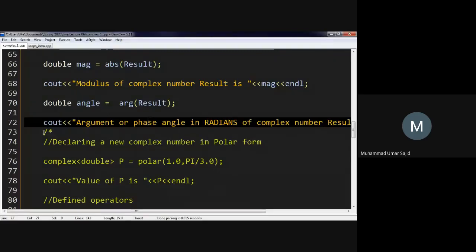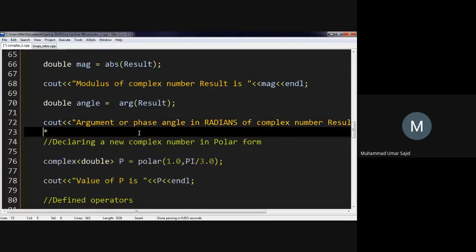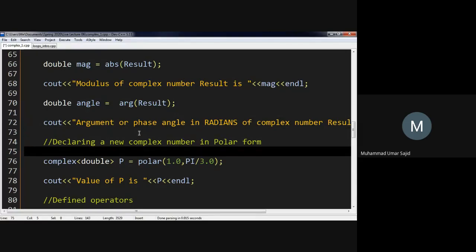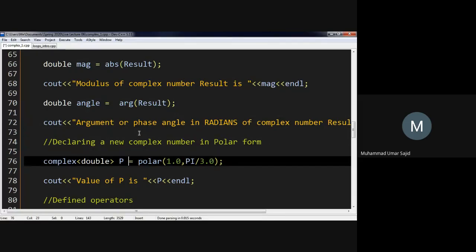Okay, so now we have declaring a complex number in polar form. You can declare a complex number, complex double p, and just write polar here. You do not need to write complex double. The handout writes it differently, but this compiler actually gives an error here, so just write polar here, and I've written 1 comma pi by 3.